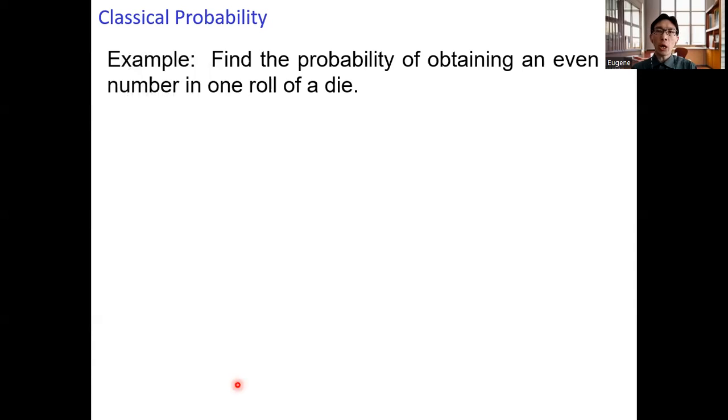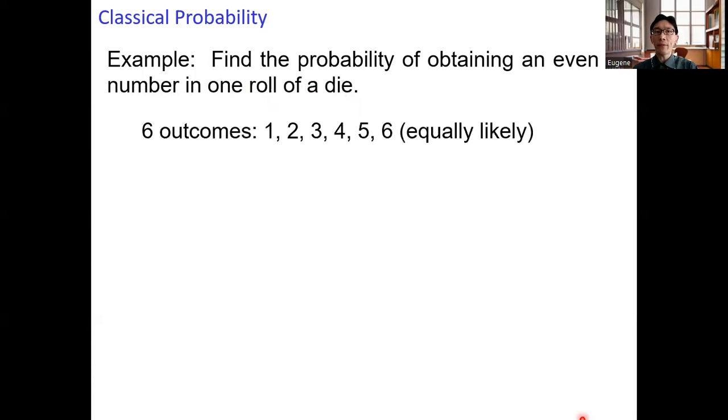So let's take a look at an example. Find the probability of obtaining an even number in one roll of a die. We have 6 outcomes: the numbers 1, 2, 3, 4, 5, and 6. Suppose this die is a fair die, so the probabilities of getting these 6 outcomes are equally likely.